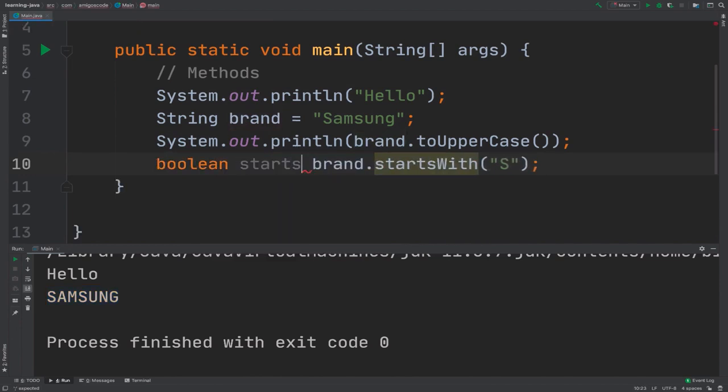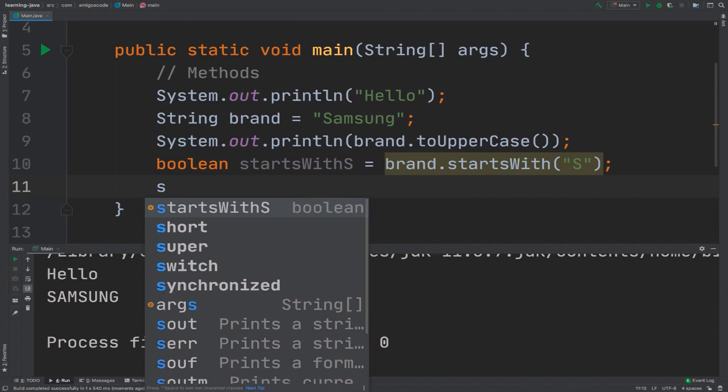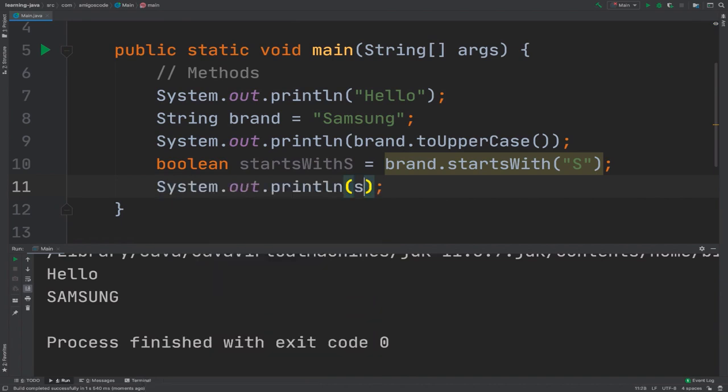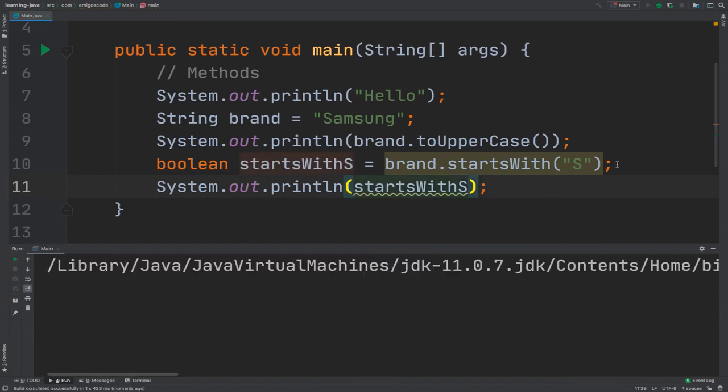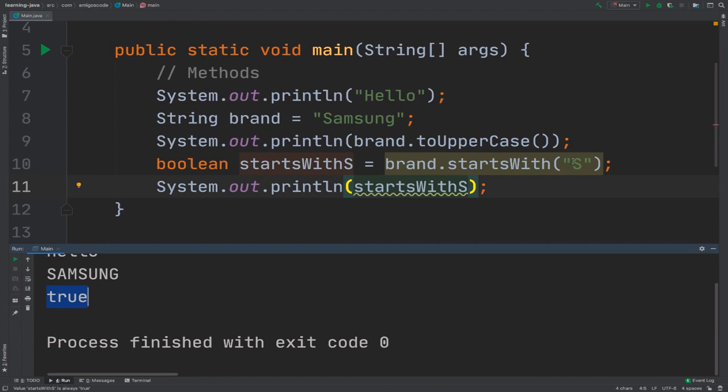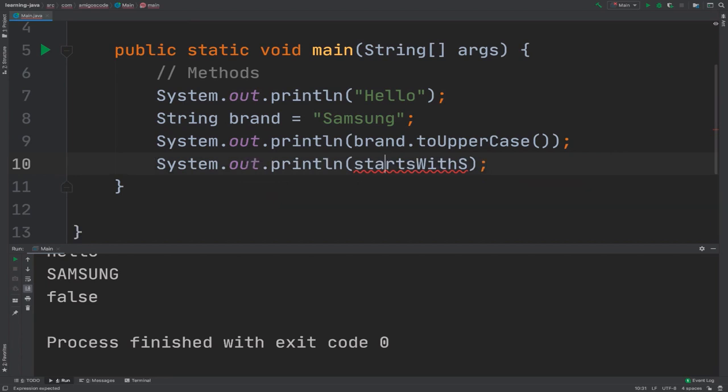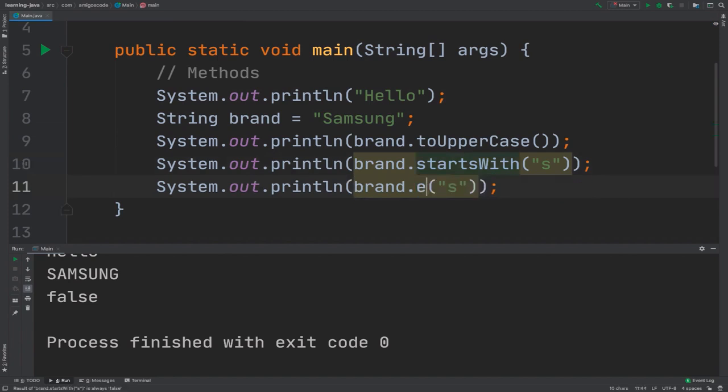startsWith and then S, equals to, and if I now print that variable to the console and run it, you can see that it is true. I can change this to lowercase s, run it, it is false. So I can take this, delete this line and then print it inline. And now I can duplicate this, and I've got endsWith s.